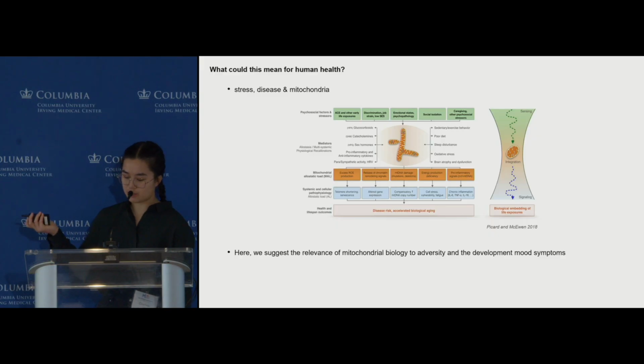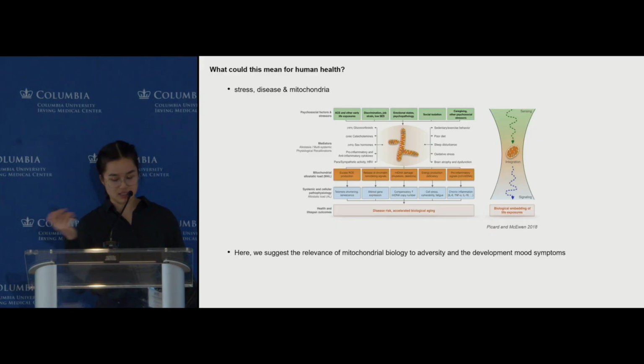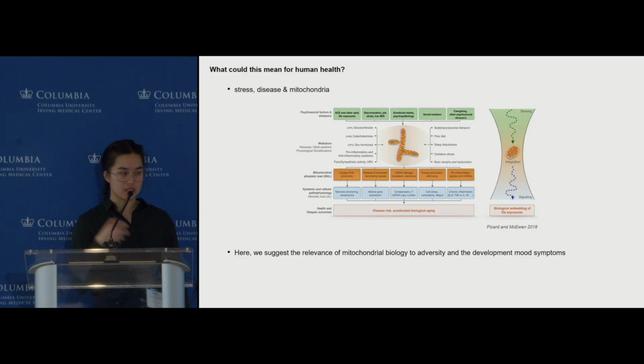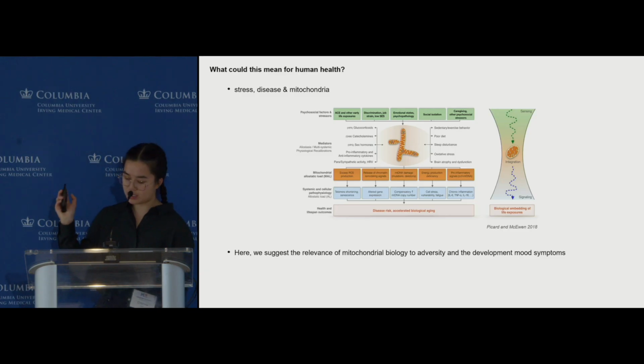And so what could this mean for human health? So we know that stress and disease are related, and our work in the lab has been looking at how mitochondria might be a way through which stress relates to disease and health outcomes. So here we just tested a small part of this, and we suggest that mitochondrial biology is relevant to both adversity and the development of mood disorder symptoms.